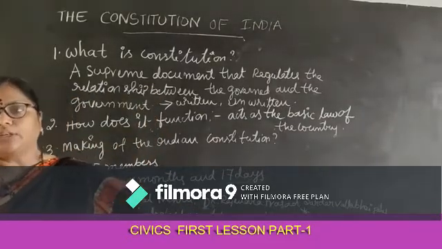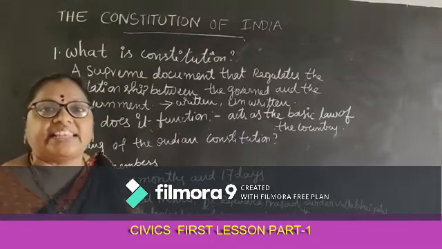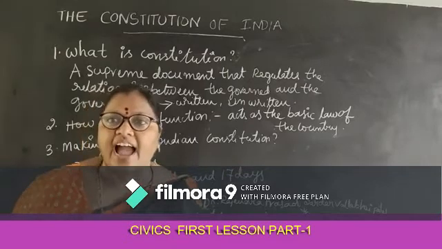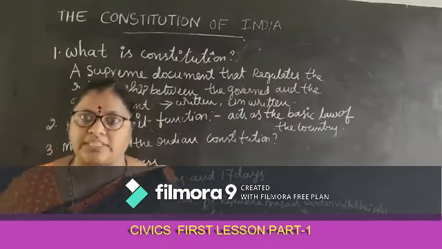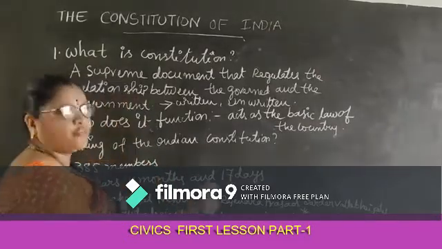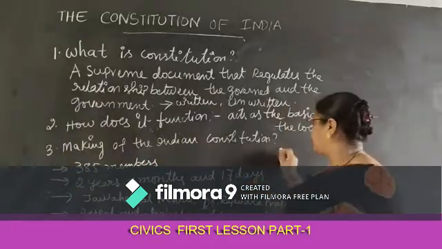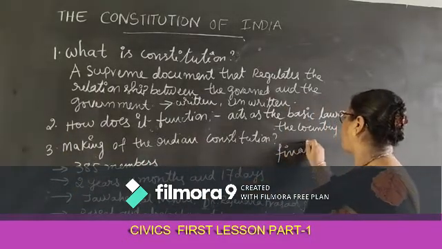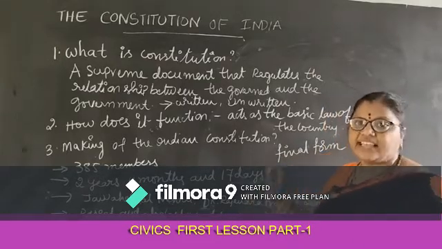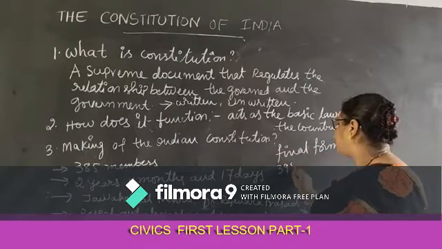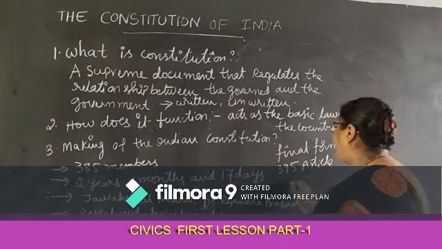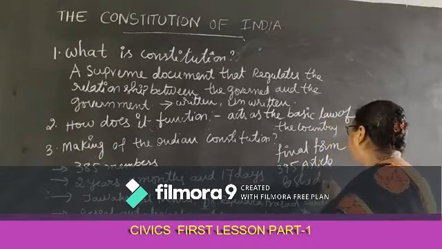The final form of the Constitution has 395 articles and 8 schedules.